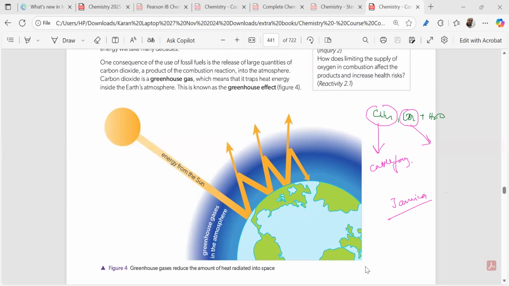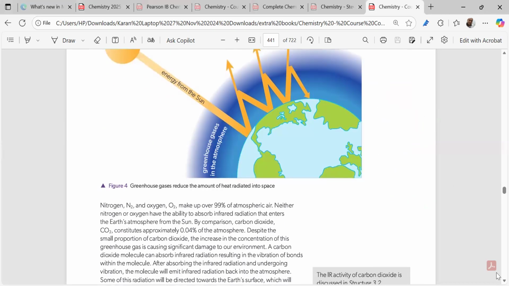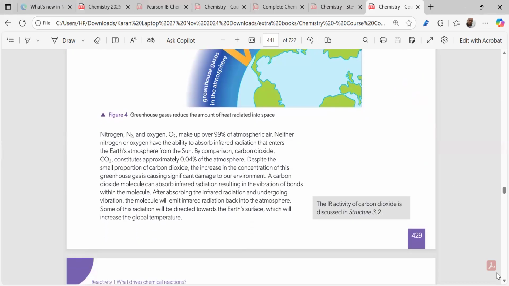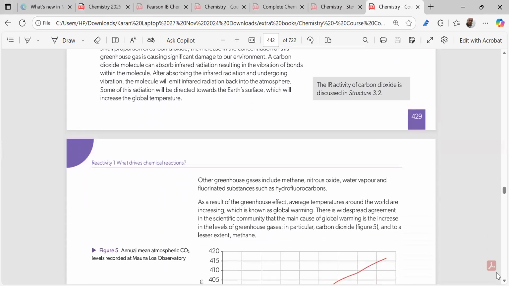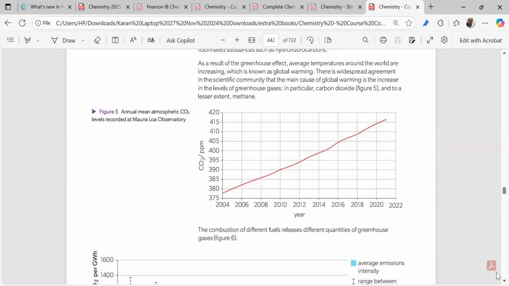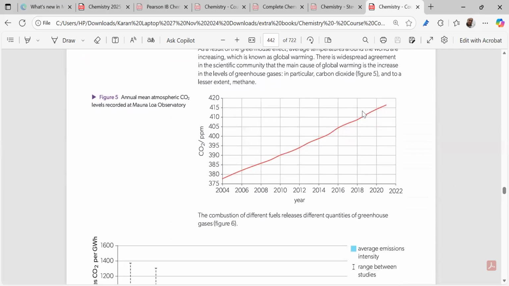Rising of the sea level, unpredictable storms, unpredictable rainfall. So this is very important: whenever we see greenhouse gases increasing due to human activities, such as carbon dioxide, right? Carbon dioxide is mainly obtained from where? Carbon dioxide is mainly obtained from combustion.